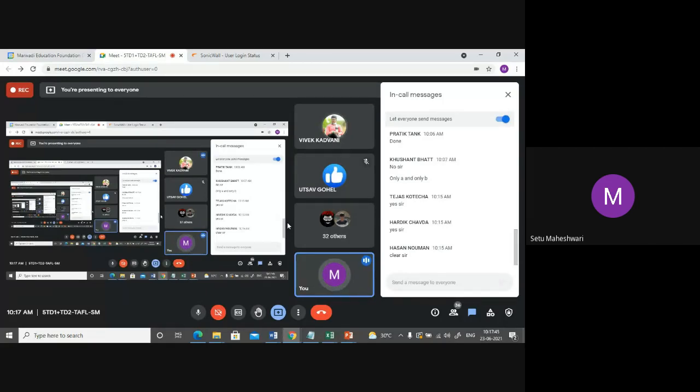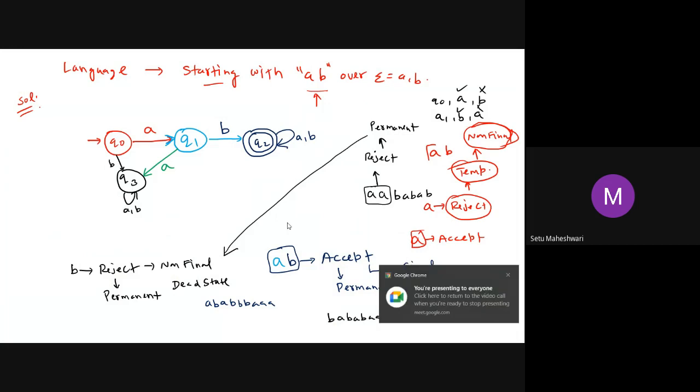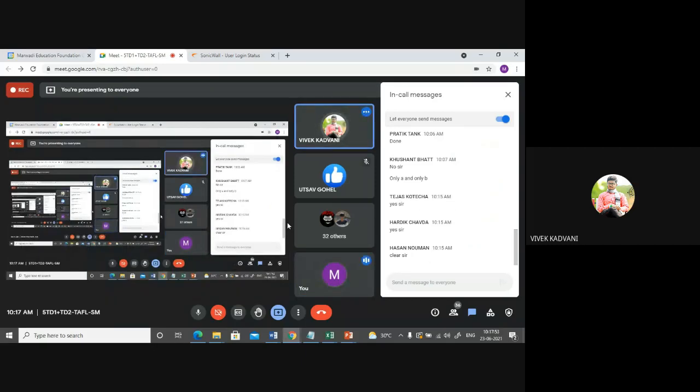Since there was already one state which was behaving the same, there is no reason to add any more states. Minimum number of states should be there. Minimum possible states should be there. Okay. Fine.